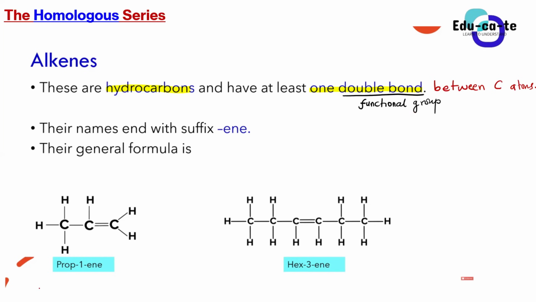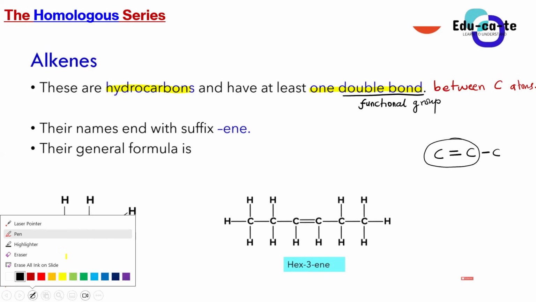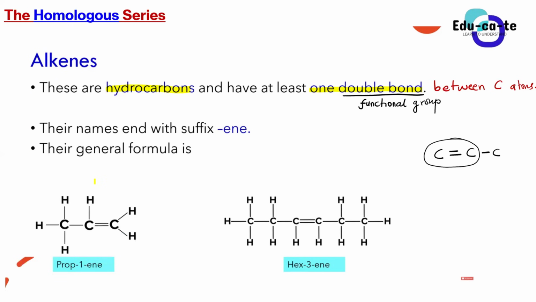Whenever you see an organic compound that has a carbon with a double bond to another carbon, and maybe the chain continues, this double bond is the functional group. It is already telling you that this is an alkene that I'm dealing with. If we look at the examples I've put here, we have prop-1-ene. This first compound here is known as prop-1-ene.